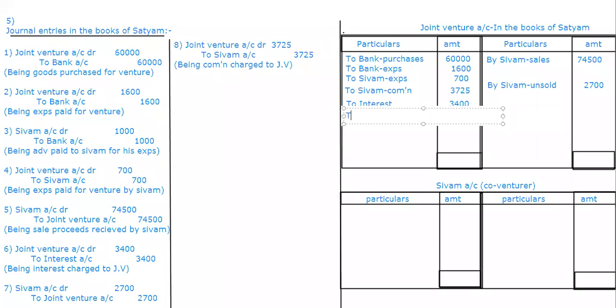So divide by 2, that is 3,887.5. So I'm going to write 3,887.5, then to Shivam profit, same 3,887.5. So that's how 7,775 we got it. And the total is 77,200.